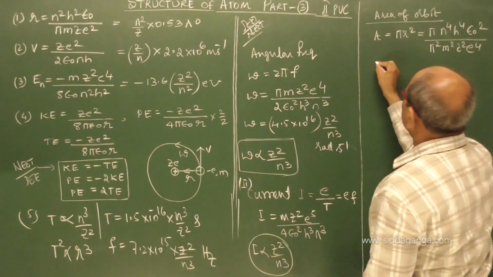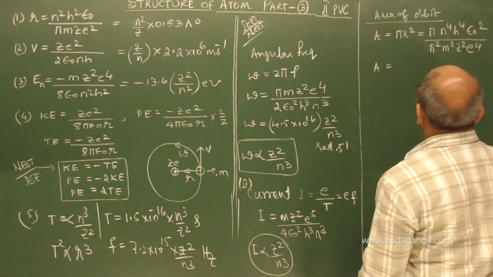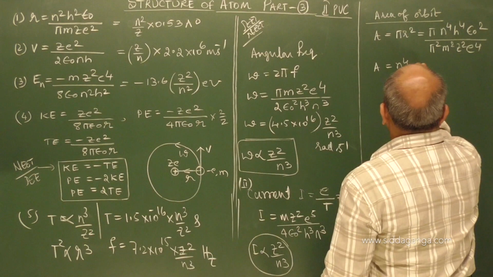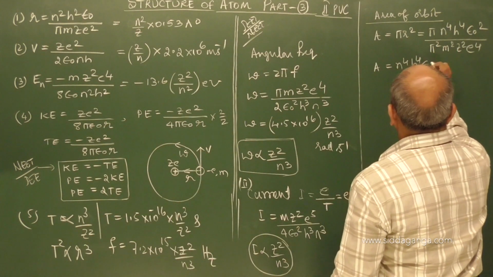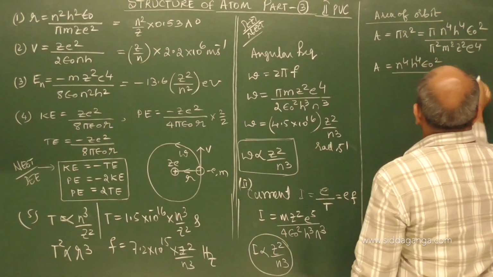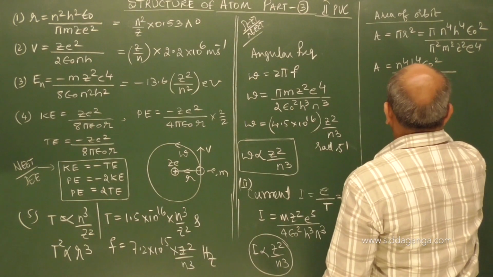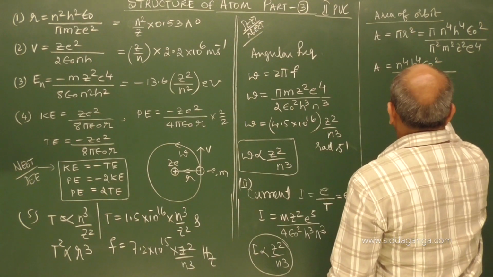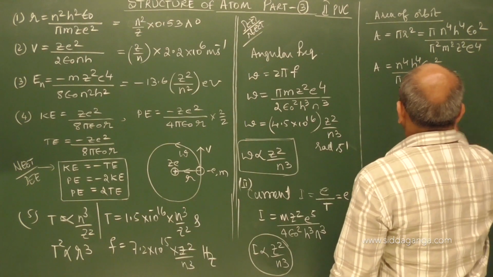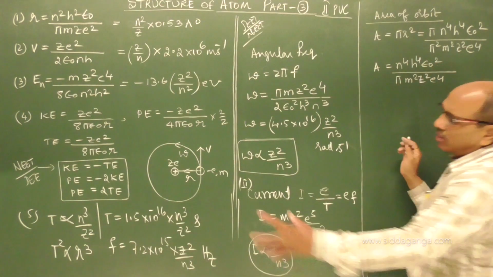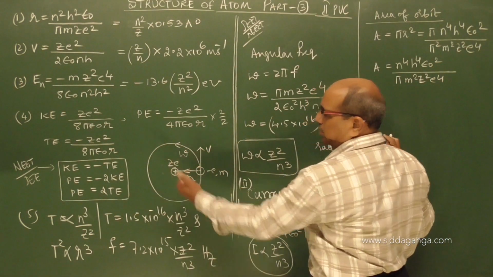One pi cancels, so the area is n power 4 h power 4 epsilon naught square divided by pi m square z square e to the power of 4. This is the area.